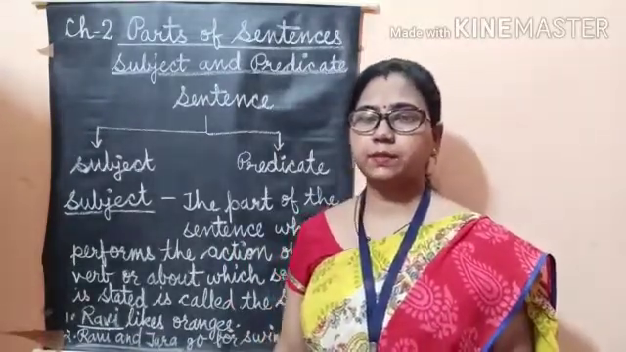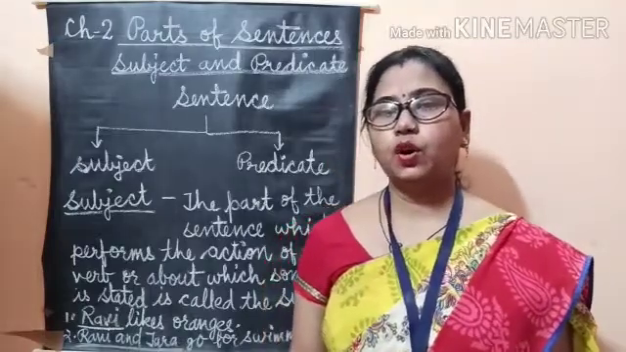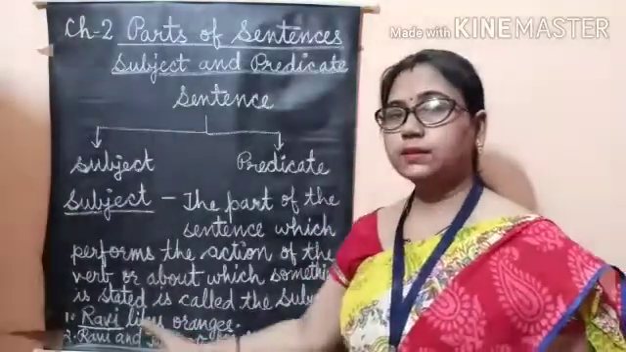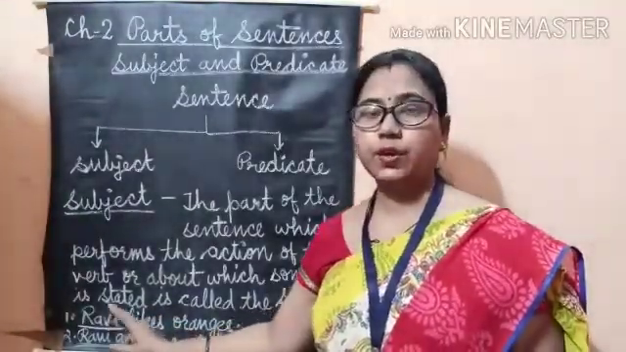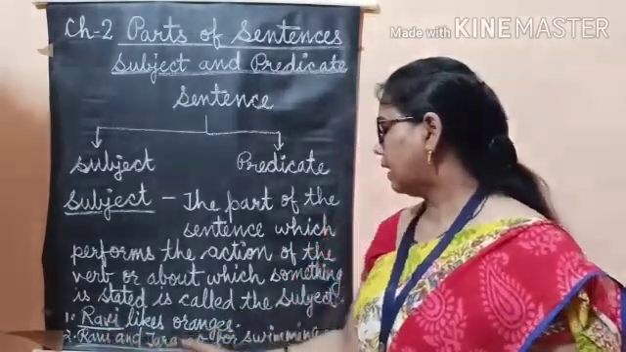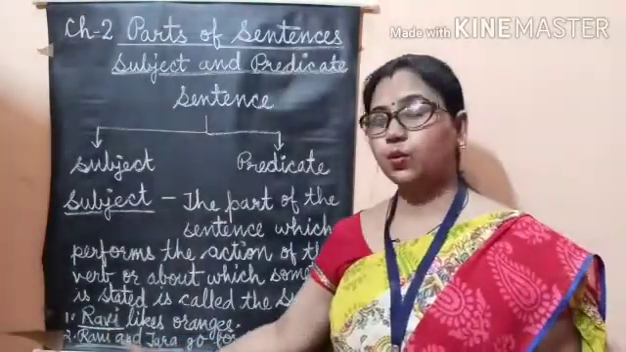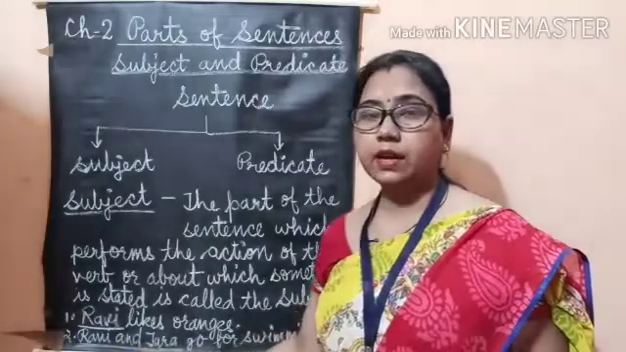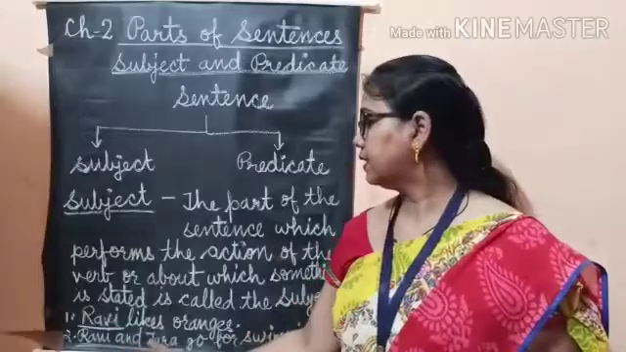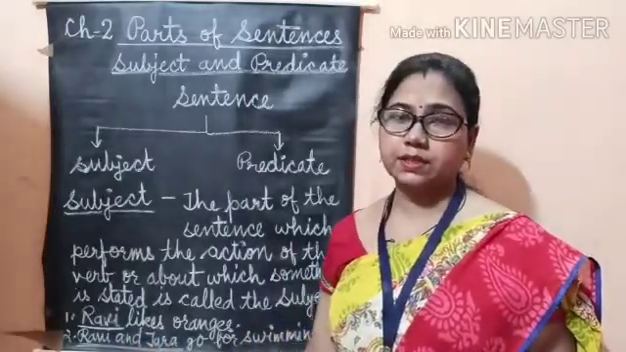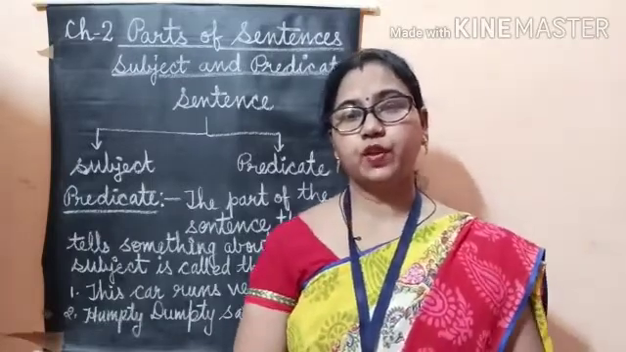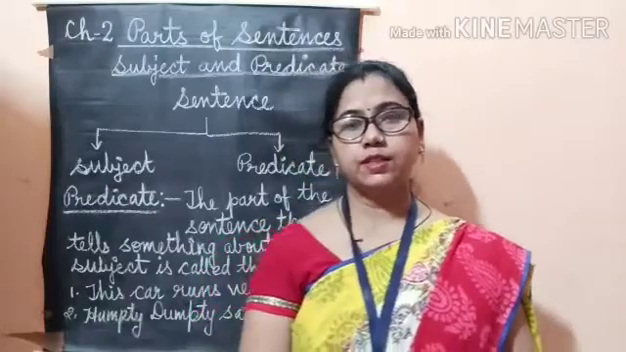We can recognize subject by asking question who or what. Like this, in this sentence, Ravi likes oranges. Who likes oranges? Ravi. So Ravi is a subject. In this sentence number 2, Ravi and Tara go for swimming. So who go for swimming? Ravi and Tara go for swimming. So in this sentence, Ravi and Tara are subject. So students, the part of sentence which performs the action of the verb is called subject.